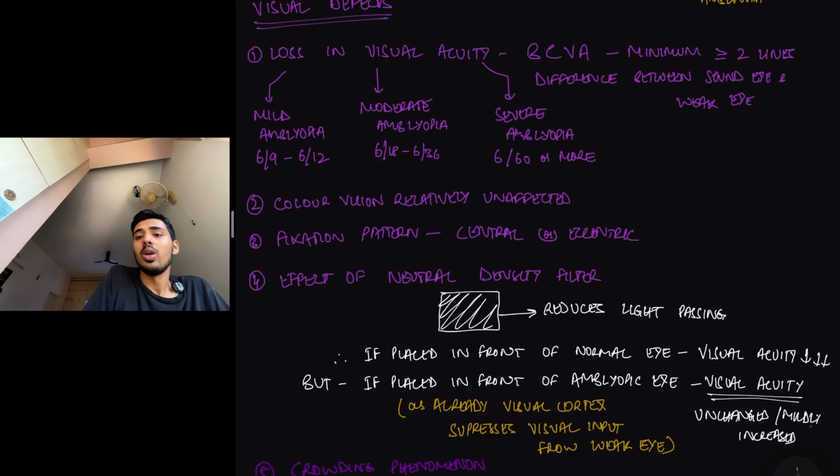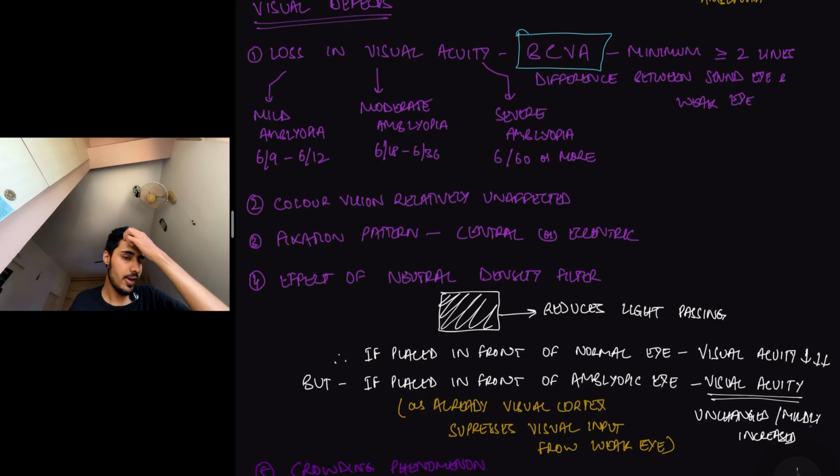So, but when we look at the best corrected BCVA, what's BCVA? It is best corrected visual acuity. Basically, when you go for an eye checkup, they put those lenses in front. They put multiple lenses to try and correct your visual acuity and then see a visual acuity.